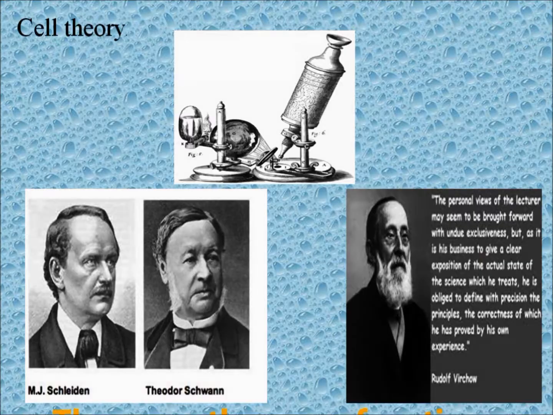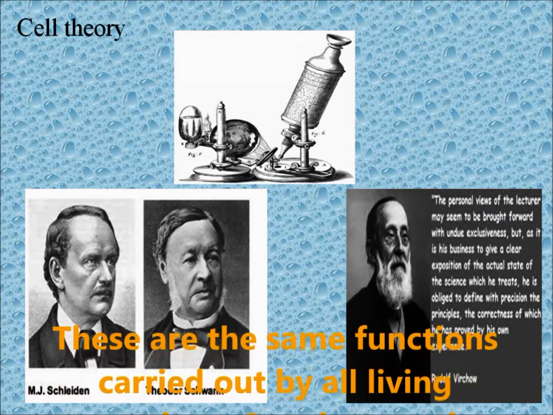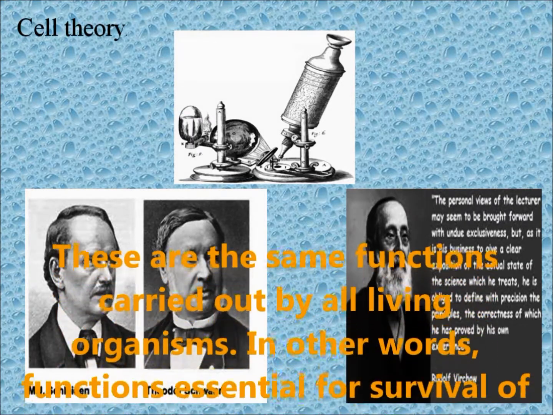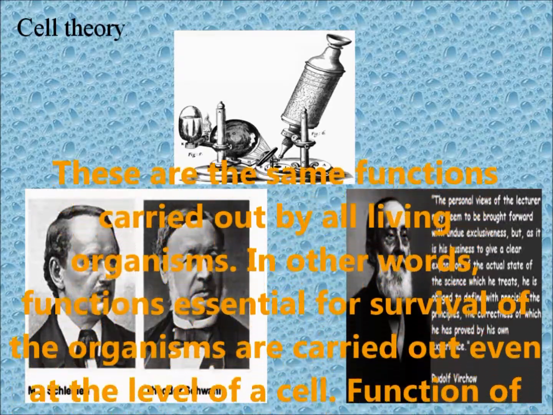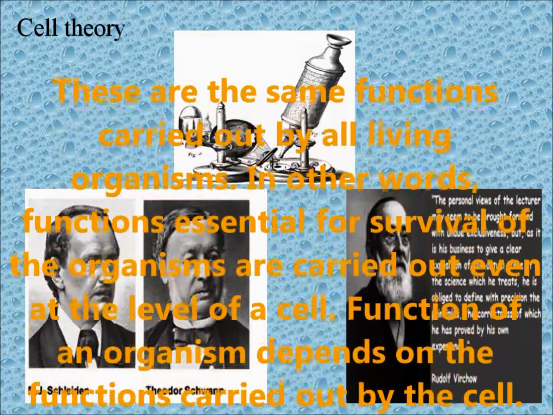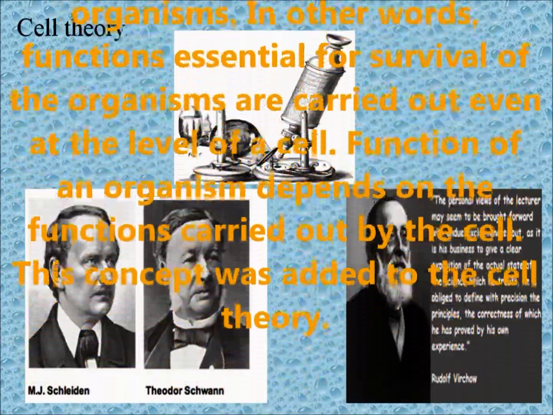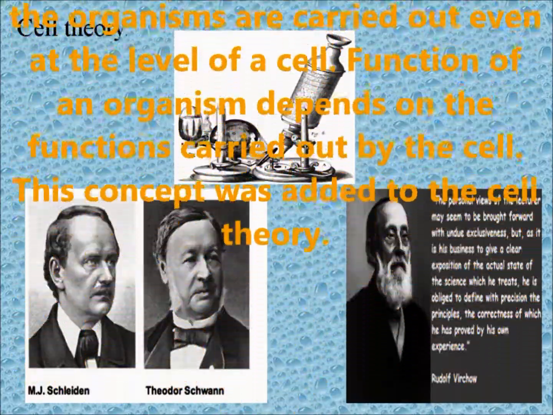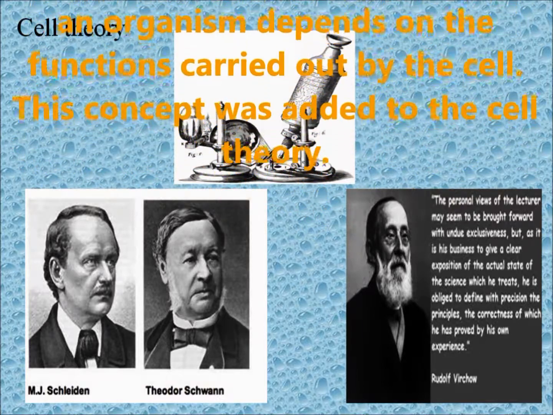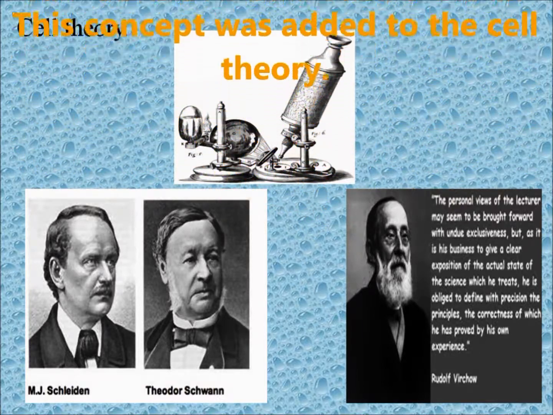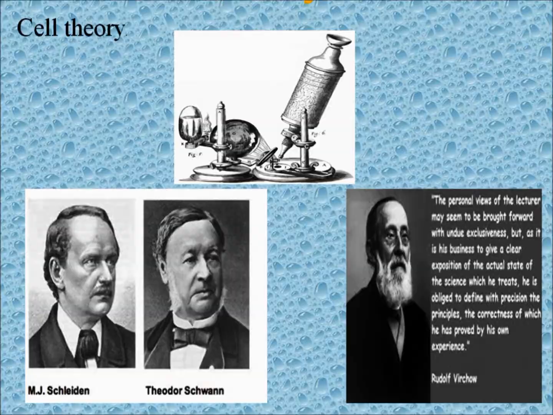These are the same functions carried out by all living organisms. In other words, functions essential for survival of the organism are carried out even at the level of a cell. The function of an organism depends upon the functions carried out by its cells. This concept was also added to the cell theory.